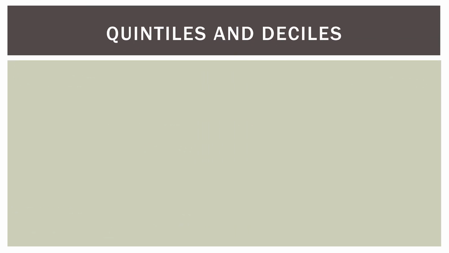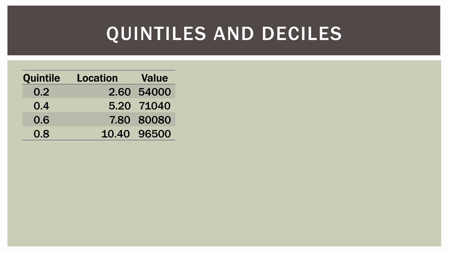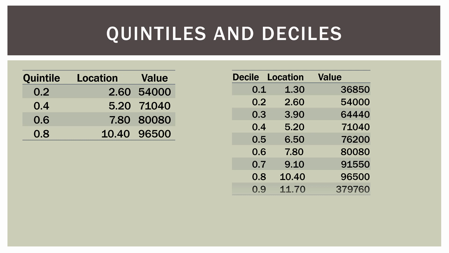Now what about quintiles and deciles? Remember I said quintiles are the same thing as a quartile, but instead of splitting the data into 4 equal parts, we split it into 5 equal parts, and a decile is 10 equal parts. For the quintiles, we can get a location using our formula for each one, and then from that location, we can find our value for the quintile. Same thing for the decile, same process.